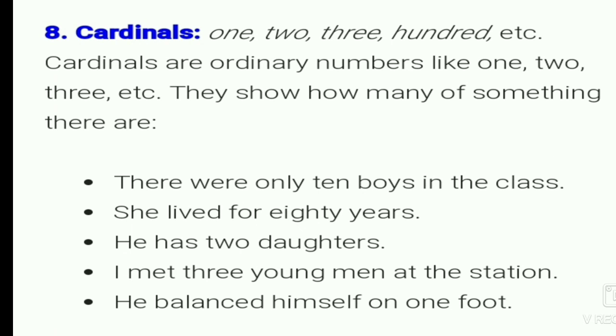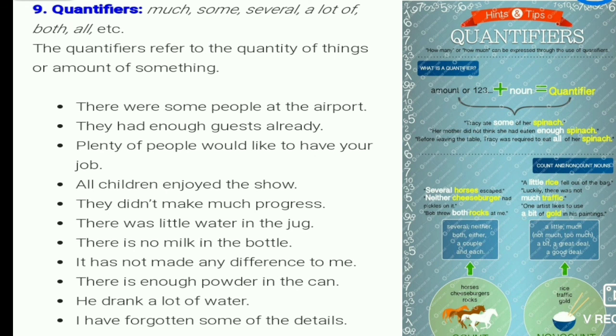After the ordinals, we have the cardinal determiners. In the cardinal determiners, the ordinary numbers like 1, 2, 3, etc. come. They show how many of something there are. Examples: There were only 10 boys in the class. She lived for 80 years. He has 2 daughters. Now the seventh is the quantifier determiners: much, some, several, a lot of, both, all, etc.